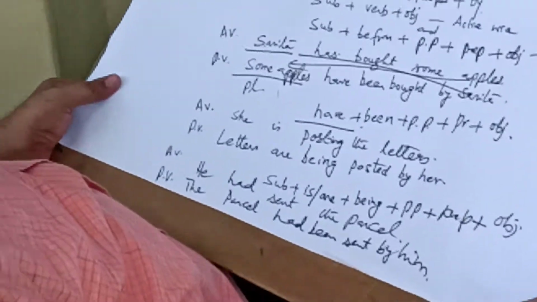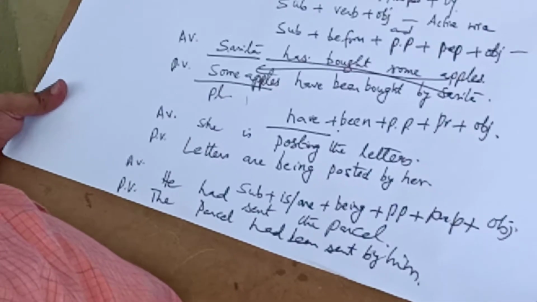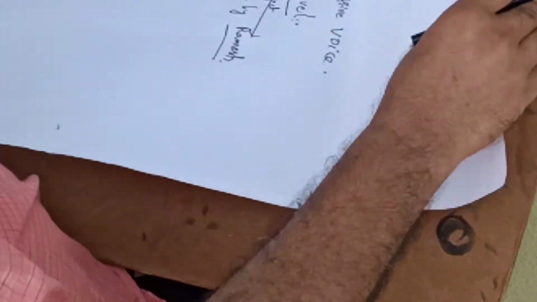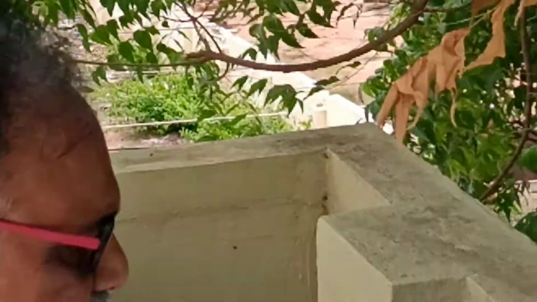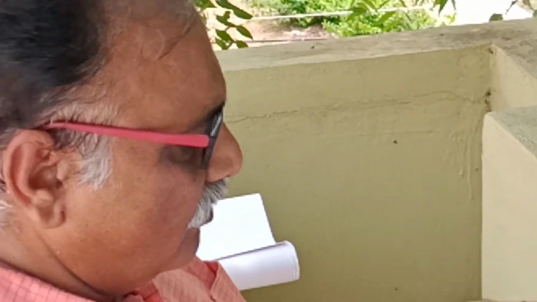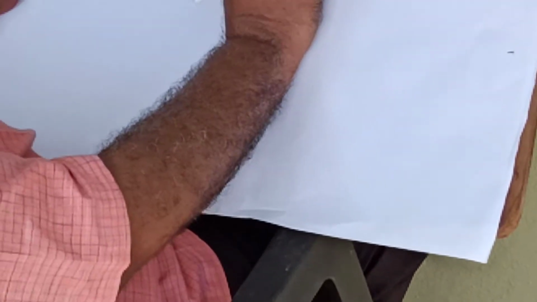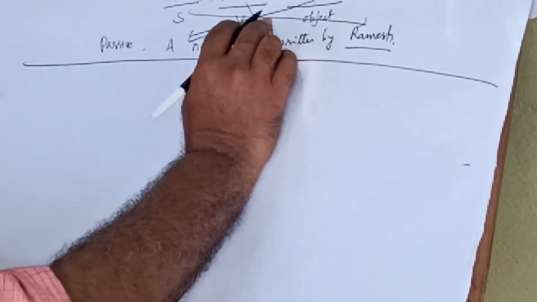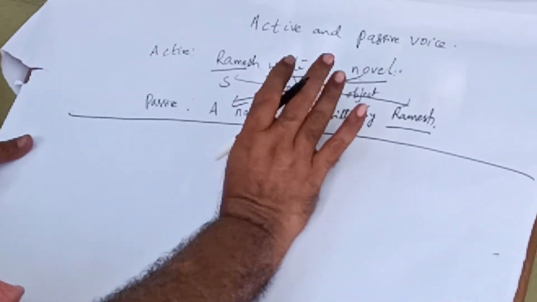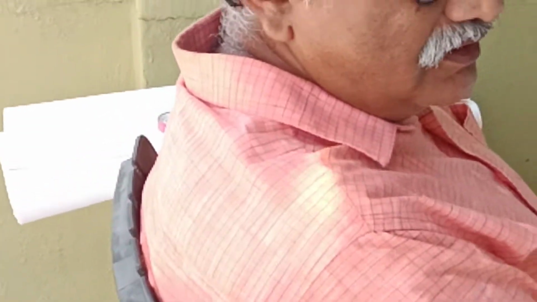The parcel had been sent by him. So in all these sentences, when we have converted active voice into passive voice, the tense remains intact. That means we should not change the tense of the verb.